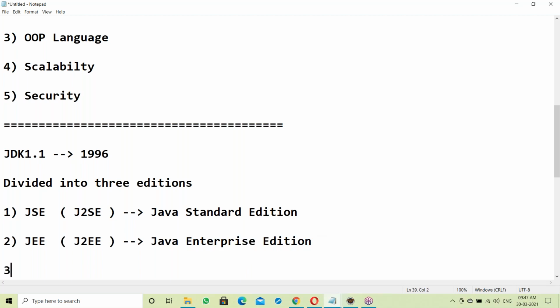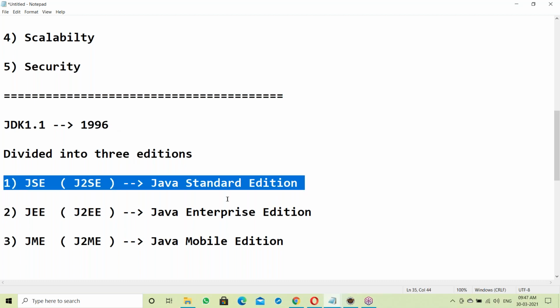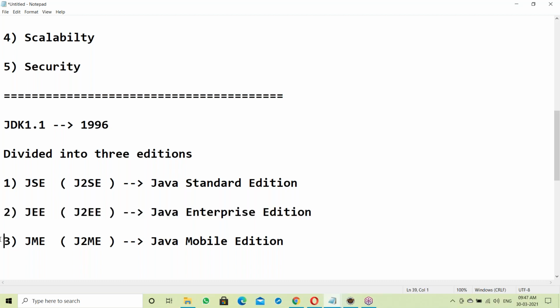The next one is J2ME, the Mobile Edition. So in JDK 1.1, Java was divided into three editions: Standard Edition, Enterprise Edition, and Mobile Edition.